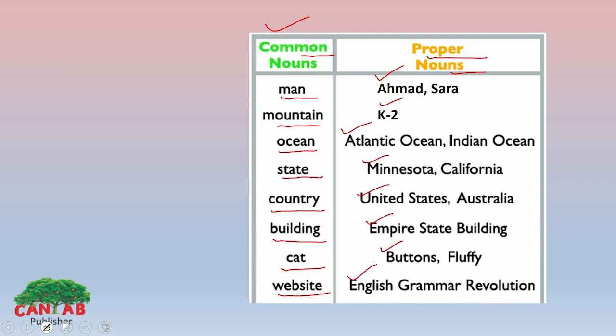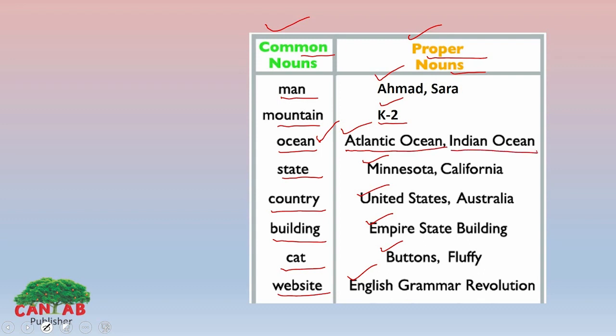And they are specific names of people, place, things. Ahmad, Sarah. Man can be any, but if we write Ahmad, it will be a proper noun. A mountain can be any mountain, but here the mountain Ketu is specified. Look at this common noun. It can be any ocean, but here in proper noun, two ocean names are specified: Atlantic Ocean and Indian Ocean.